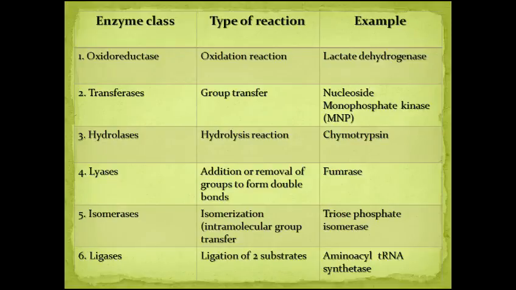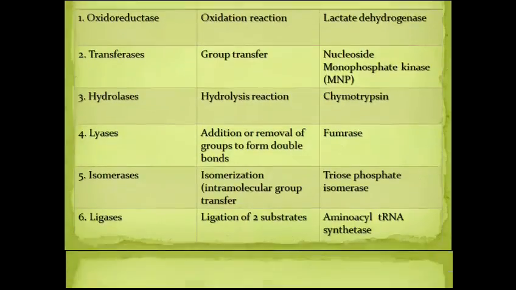Fifth class is isomerases, which carry out isomerization, meaning intramolecular group transfer. Example is triose phosphate isomerase. Sixth group of enzyme is ligases, which carry out ligation of two substrates at expense of ATP hydrolysis, for example aminoacyl tRNA synthetases. This is the basics of enzymology.